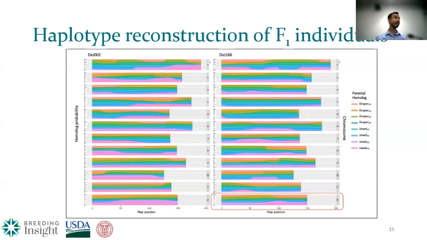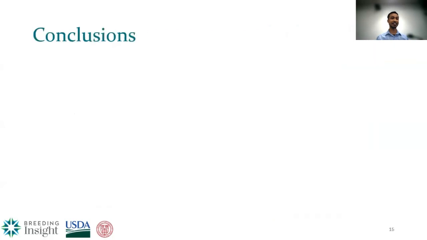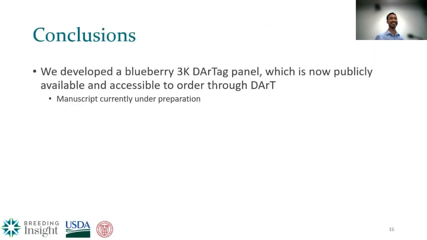The x-axis is the map position, whereas the y-axis is categorized into four sections, but it's the overall probability of the dose calls that you can see. So anywhere you can see a jump of different color, that's a recombination breakpoint, where some breeder or molecular biologist trying to clone the gene would be interested if there is a QTL nearby. So yeah, with that, I would like to conclude my talk.